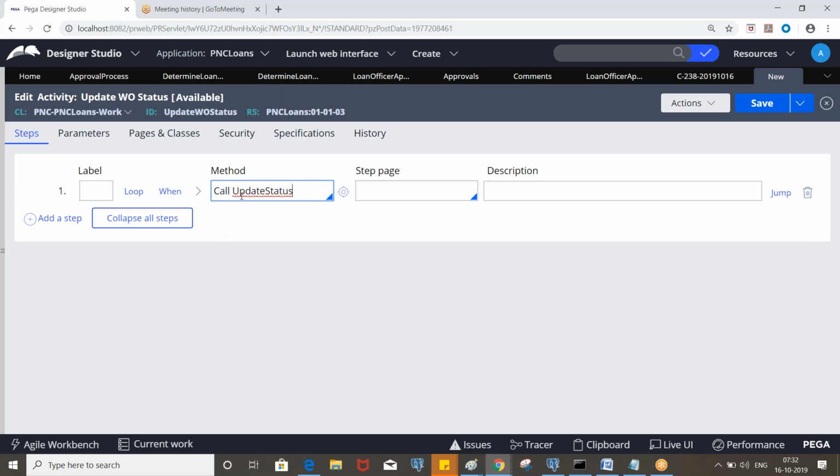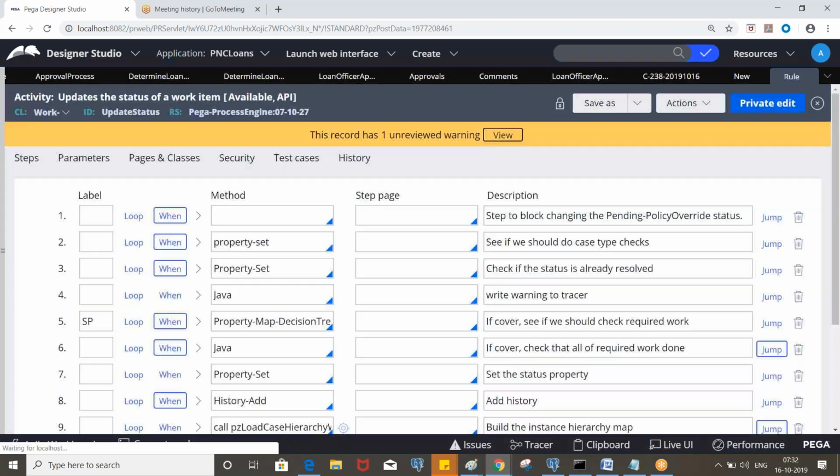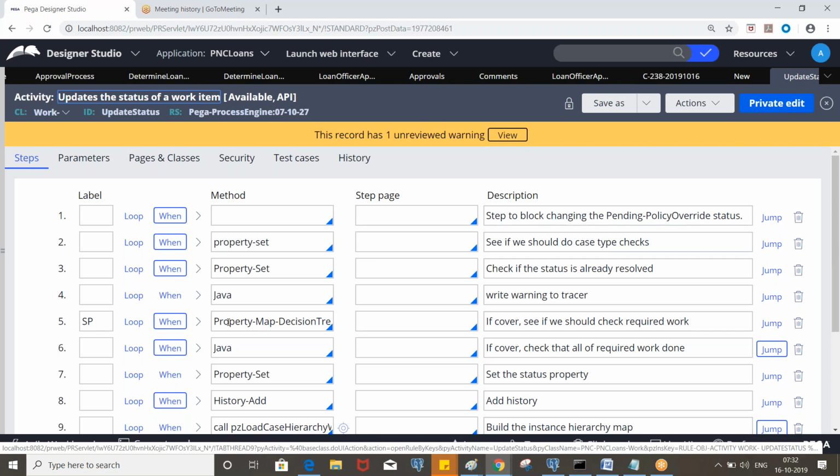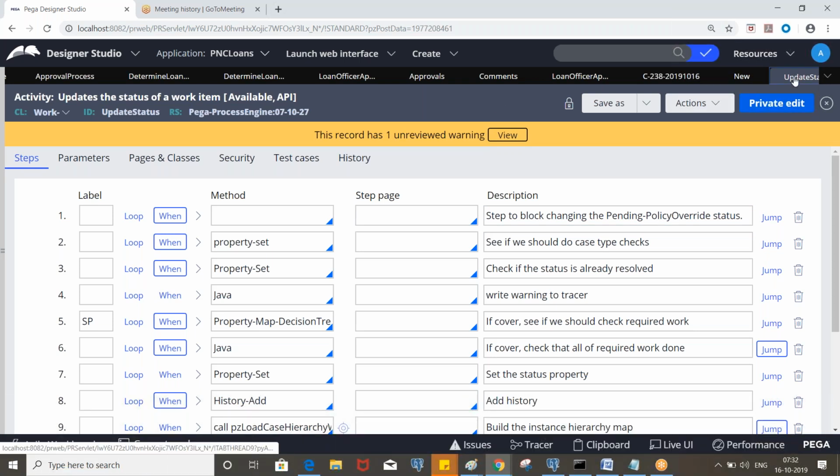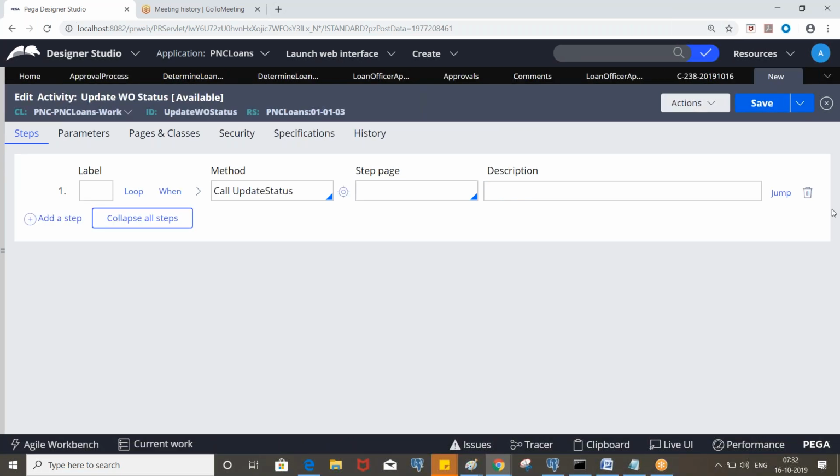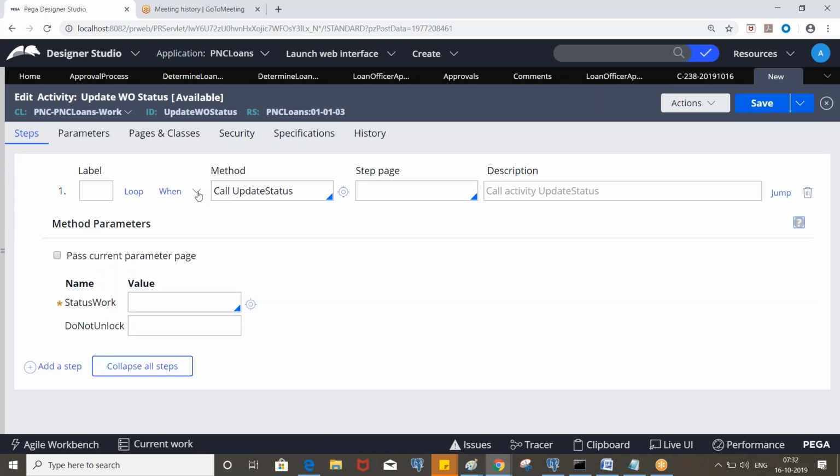Okay, update status. And if you open this rule, there will be a lot of steps, so you don't bother about that. You see somewhere Java steps, where Java code is written. You don't need to bother about that. You just need to know about the activity and pass the parameter accordingly. See now, expand it. So what parameters is it expecting?